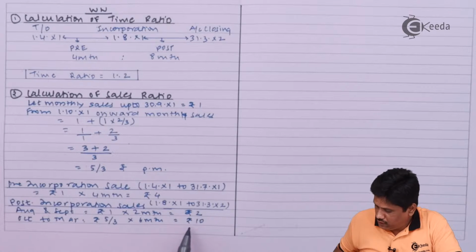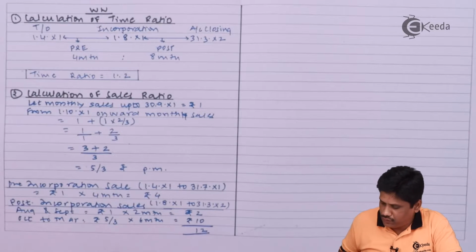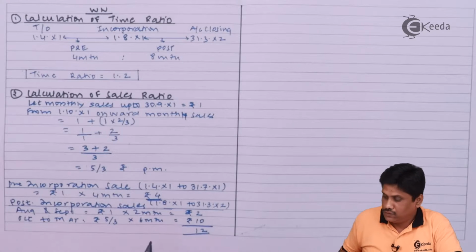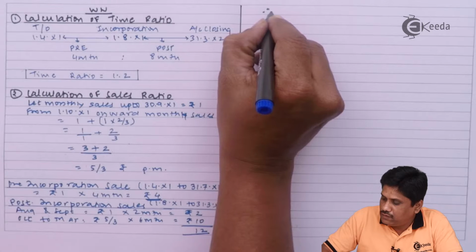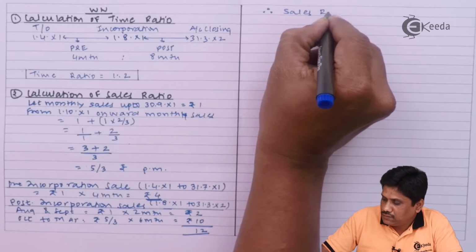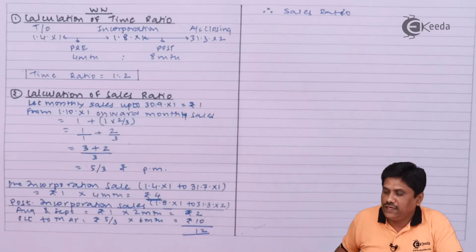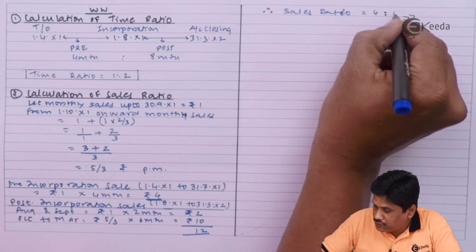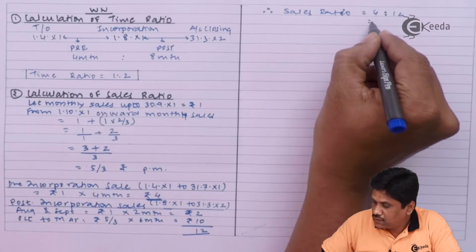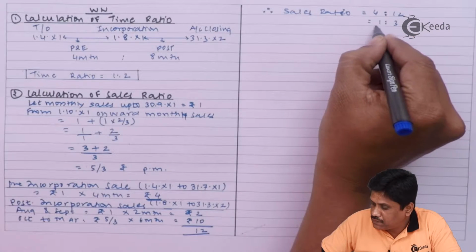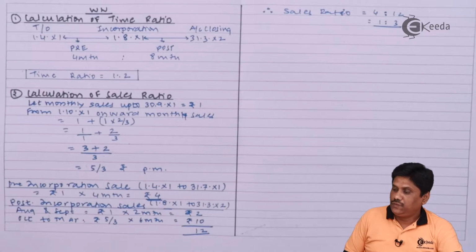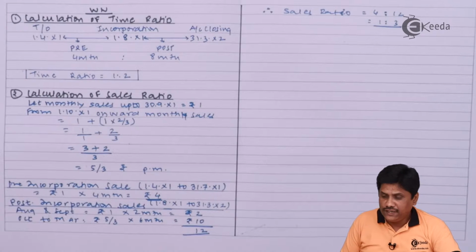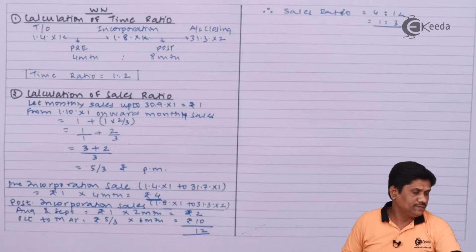So what will be my total? 12 in post. In pre-incorporation it was 4. So I can say therefore sales ratio will be 4:12. If I minimize it, it is 1:3. In this way I calculated my sales ratio. Besides that, various other calculations we will do. Right, so now I am moving to my main answer.